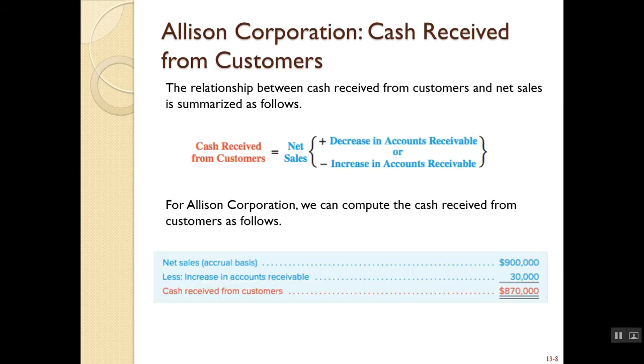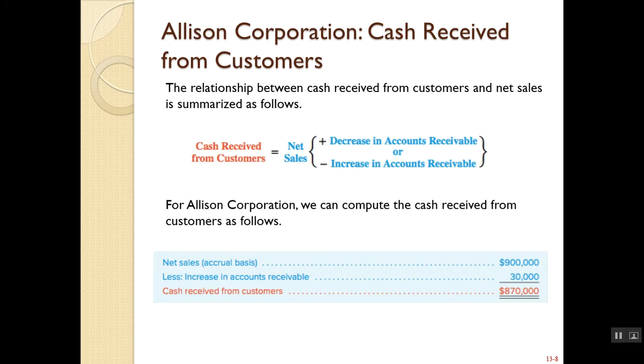So with the direct method, you're actually going to start with each line item on the income statement. So here we're talking about cash received from customers. So we're going to start with the revenue line item, sales, and then we're going to adjust it for increases and decreases in the accounts receivable balance. So the accounts receivable is from the balance sheet, and that is the balance sheet non-cash item related to revenue.